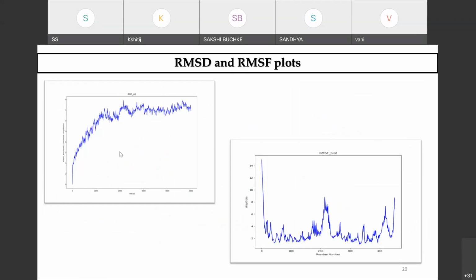Okay, RMSD, we say, is root mean square deviation. That is the measurement of the structural distance between the coordinates of your biomolecule. It actually helps you to measure the average distance between the group of atoms which is there in your biomolecule. Say, for example, if I'm trying to measure with the backbone atoms of a protein, then it computes the total root mean square deviation.